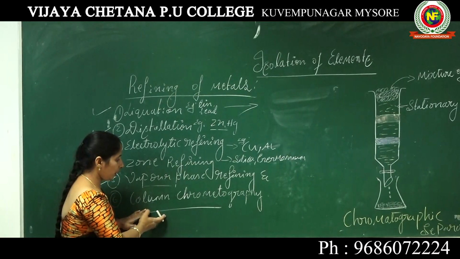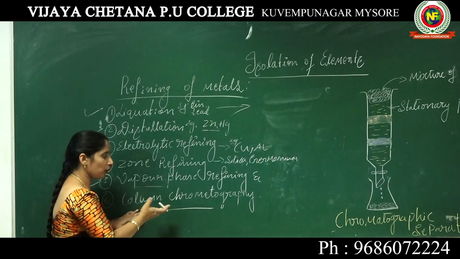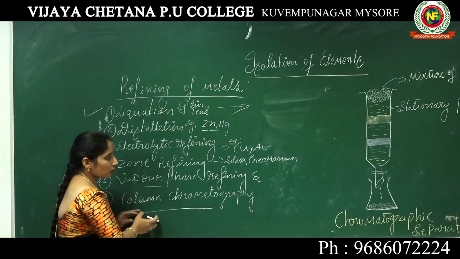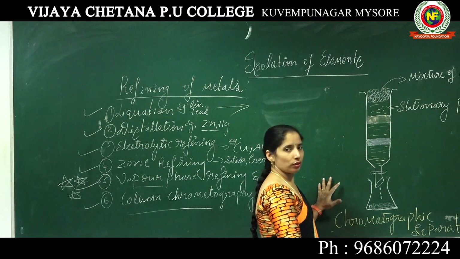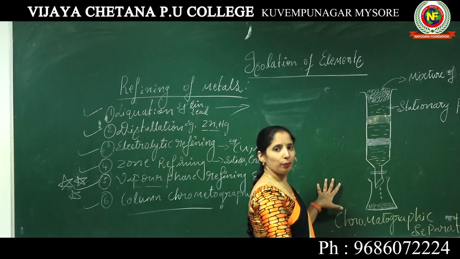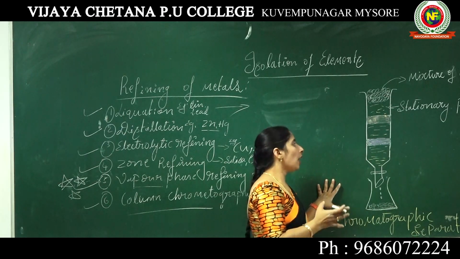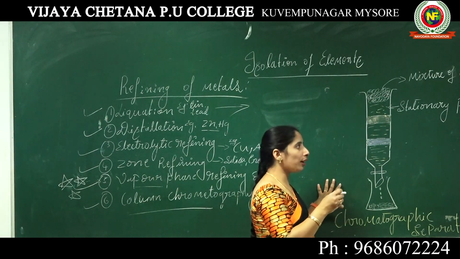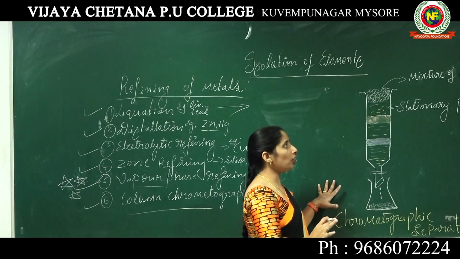Column chromatography is one of the types of chromatography. It is about how we separate a mixture into its components. Mainly this column chromatography is used to separate the different components present in a mixture.